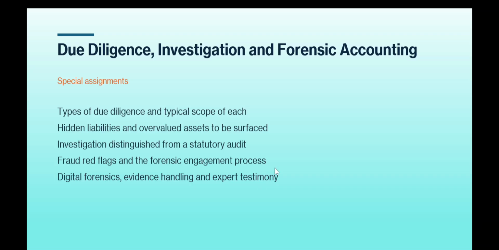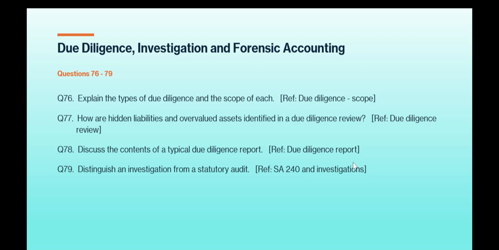Now let's see what are the questions that are likely to come. Question number 76. Explain the types of due diligence and scope of each. Reference to due diligence scope. Question number 77. How are hidden liabilities and overvalued assets identified in due diligence review? Reference to due diligence review. Question number 78. Discuss the contents of a typical due diligence report. Reference to due diligence report.